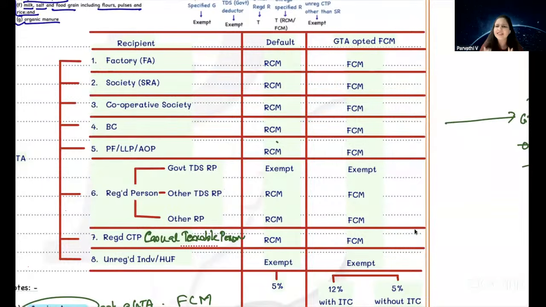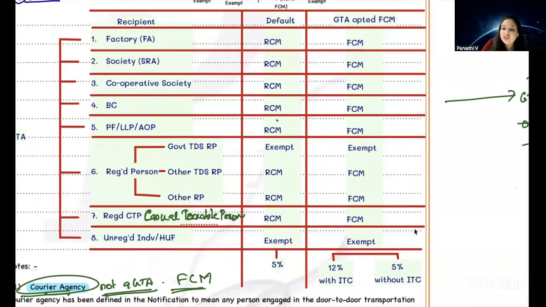Okay. So is this an amendment? No, we have already learned this in our RCM chapter. Now, what is the amendment? In GTA services, the rate of tax which is applicable for RCM is always 5%. There is no difference. Even now, it's always 5%. But if GTA wants, they can opt for FCM.